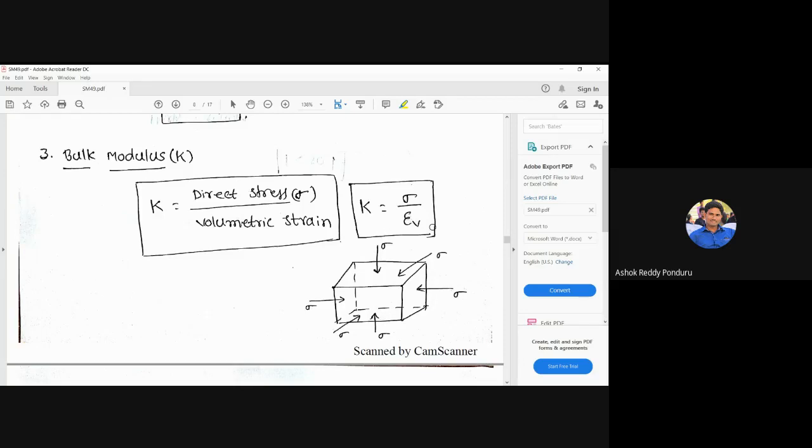Volumetric strain means change in volume by original volume. Now the change in volume for an incompressible material is 0. That means delta V is 0. 0 by anything is 0. That means volumetric strain for an incompressible material is 0. But in the denominator, direct stress, whatever it may be, some value is there in the numerator. But the denominator, volumetric strain, is 0. Anything by 0 goes to infinity. So the K value for an incompressible material is equal to infinity.